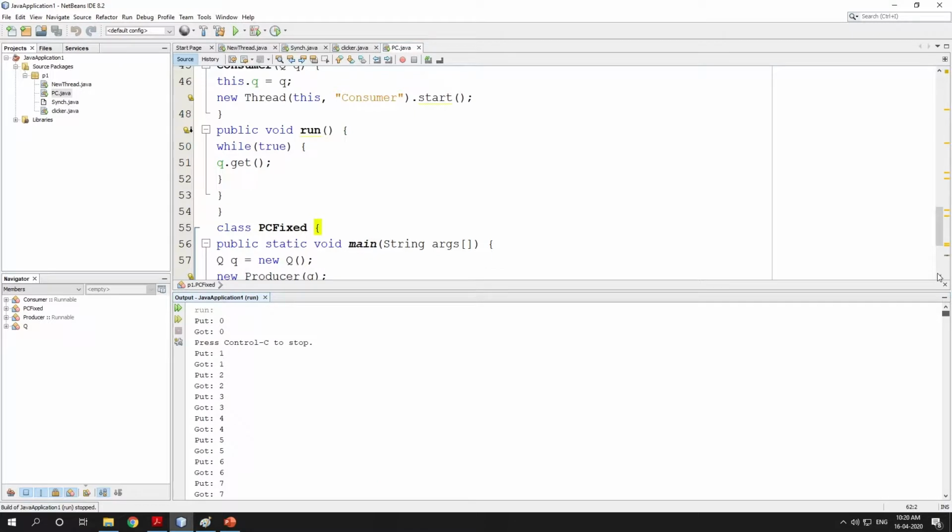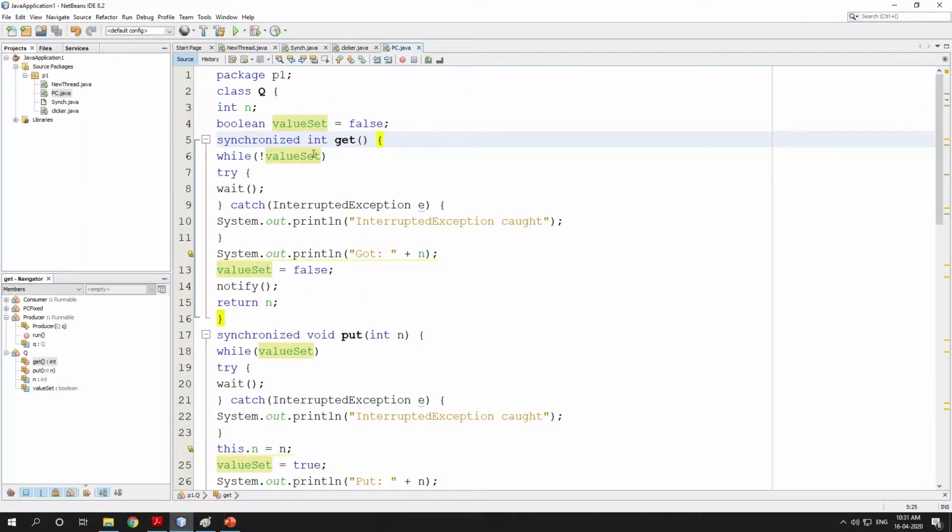So here: put 0 got 0, put 1 got 1, put 2 got 2, put 3. Okay, put 2 and got 2, put 3 got 3. Okay, put 4 got 4.